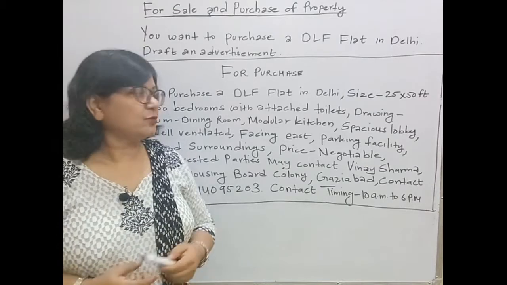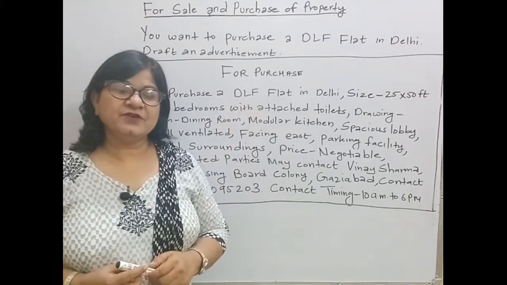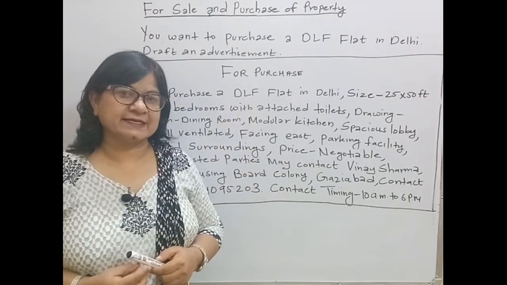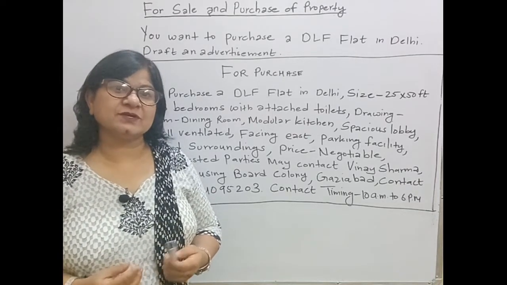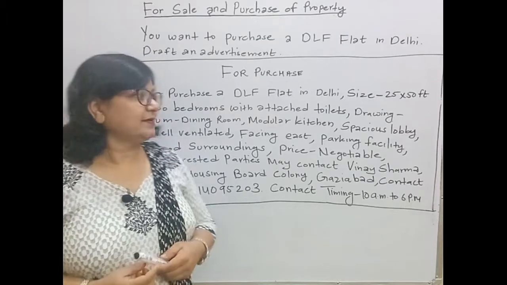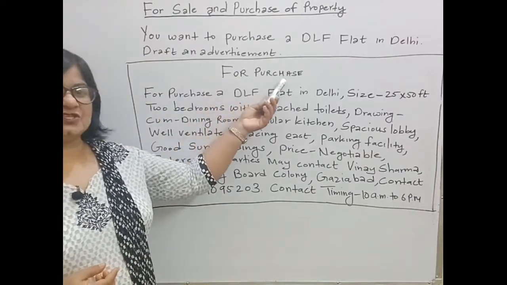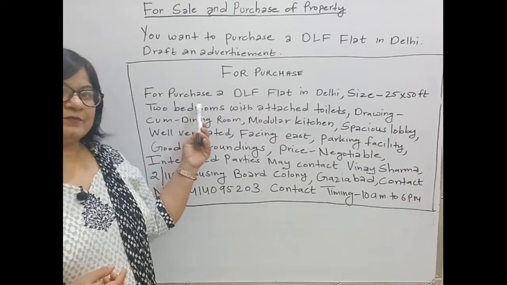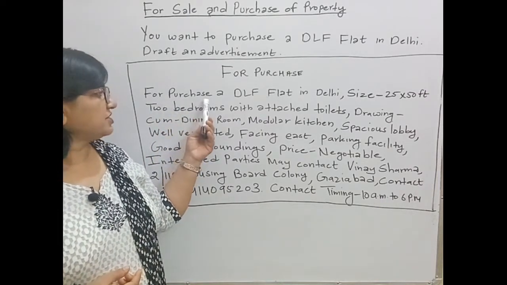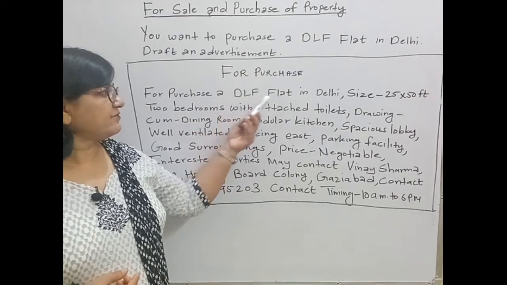It will be for purchase. We have to write the title or the category at the top, in the middle, and that also in capital letters. So I have written for purchase, and then we have to begin with for purchase a DLF flat.